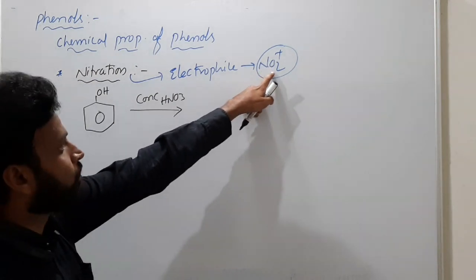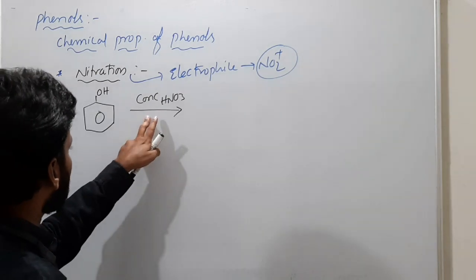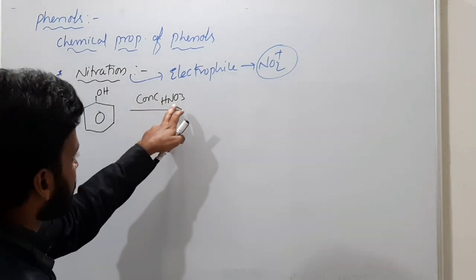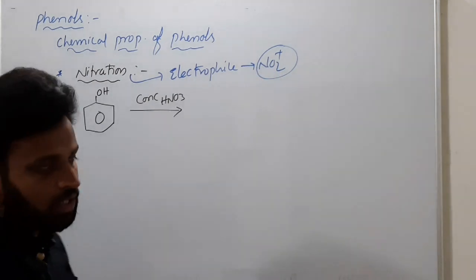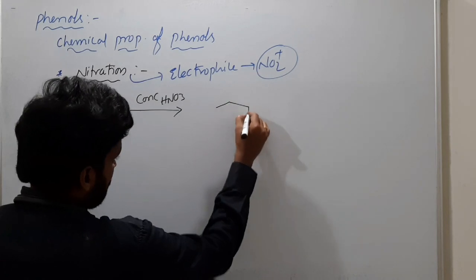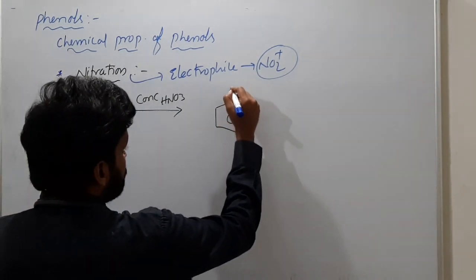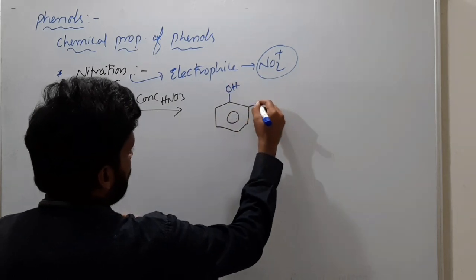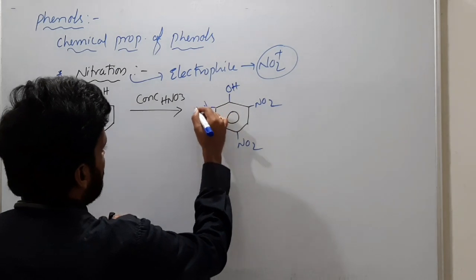If you use concentrated HNO3, then certainly the NO2 plus concentration is more, so more electrophiles are possible. So the substitution takes place at all ortho and para positions like this.